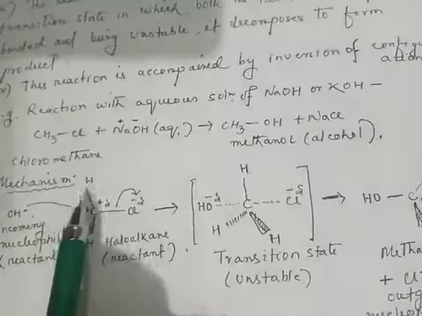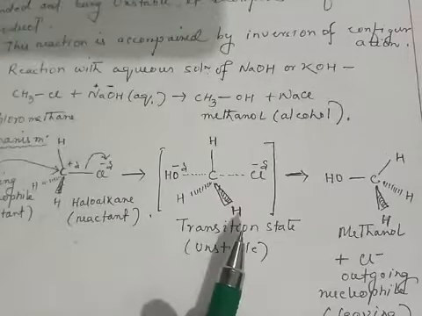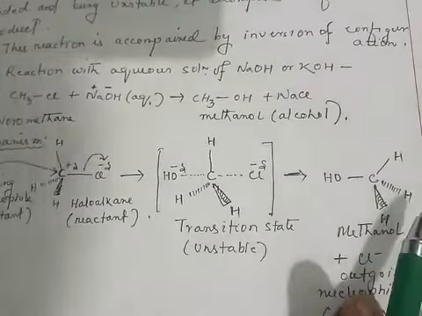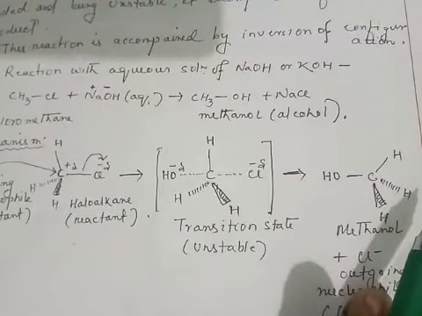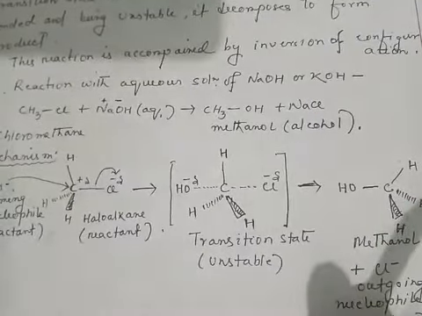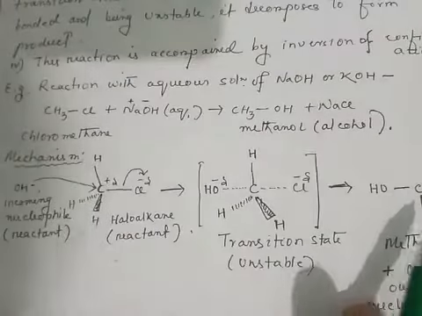So here the reaction occurs through the formation of an unstable transition state. Its lifespan is very short, so it immediately decomposes to form the product.